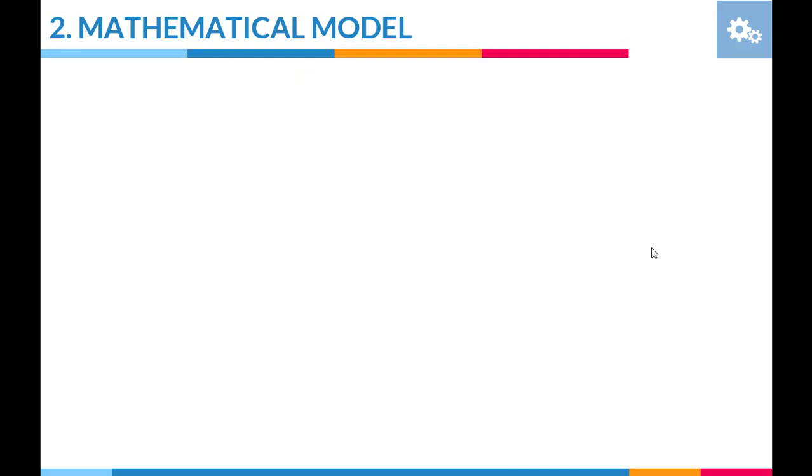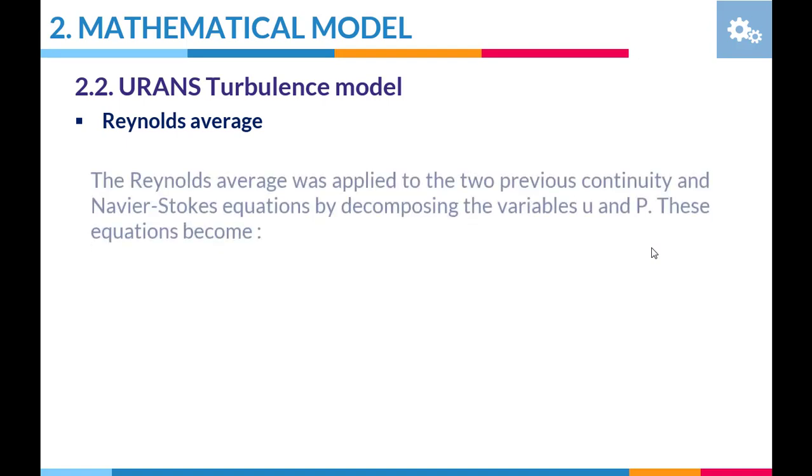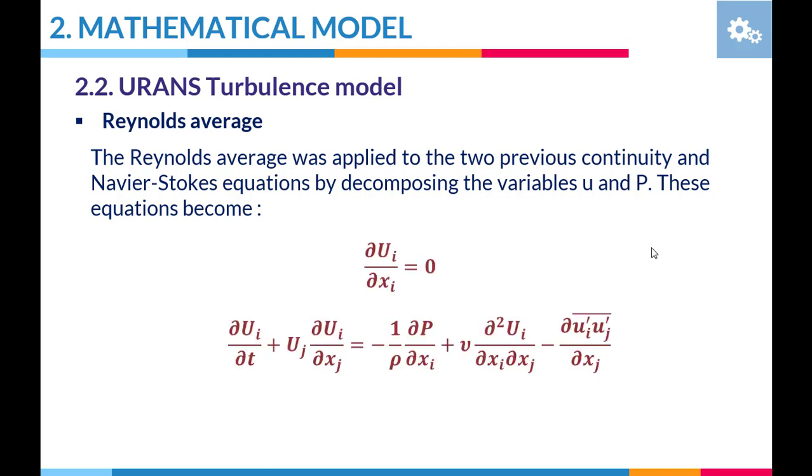For the URANS turbulence model, that means unsteady Reynolds average Navier-Stokes, we use the Reynolds average. The Reynolds average was applied to the two previous continuity and Navier-Stokes equations by decomposing the variables u and p, the velocity and the pressure. The equations become, for the continuity and for the momentum equations.